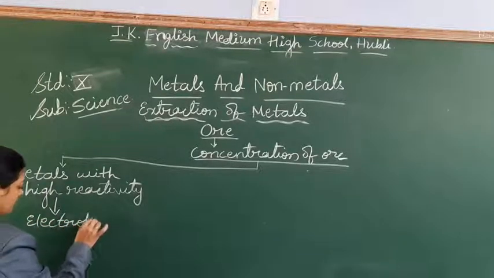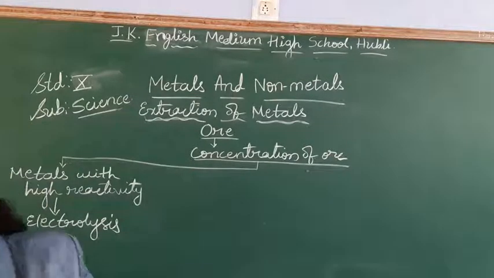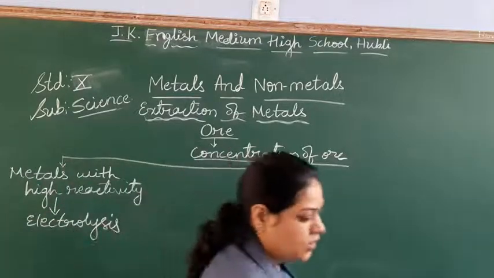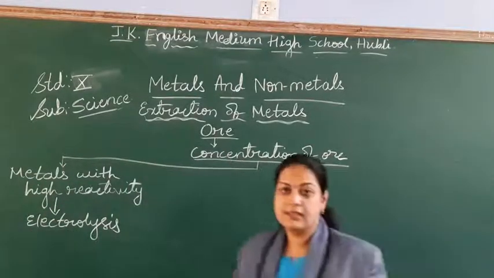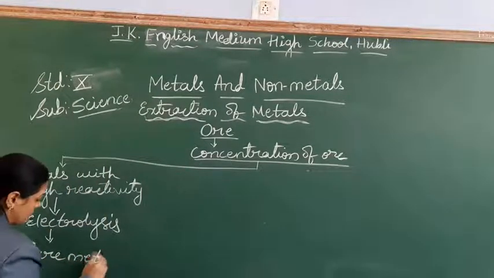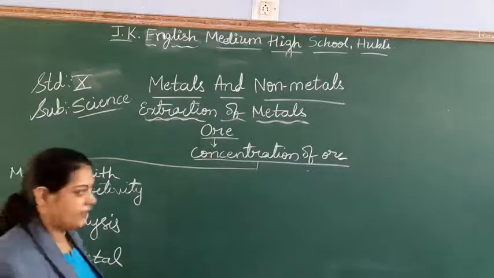Electrolysis. For them, we can do the electrolysis process. After doing the electrolysis, you get the pure metal. This is for metals with high reactivity.